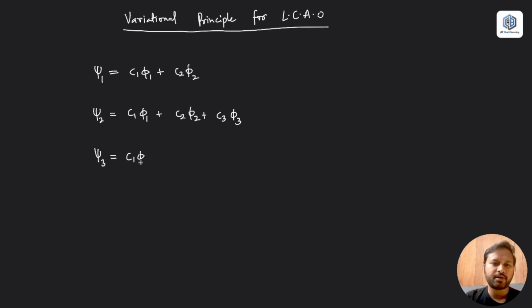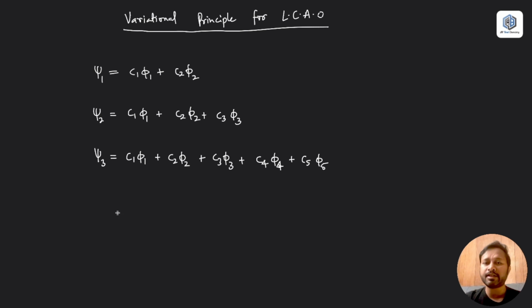So we have c1 phi 1 plus c2 phi 2 plus c3 phi 3 plus c4 phi 4 plus c5 phi 5, okay? Now here c1, c2, these are just the coefficients, nothing to worry about. Phi 1, phi 2, phi 3, phi 4, phi 5, these are all orbitals, sorry, wave functions, and they can be written as ket vectors also. If you watch my Dirac notation video, you will understand that a ket vector and the wave function are not much different. It's just the way you are representing it.